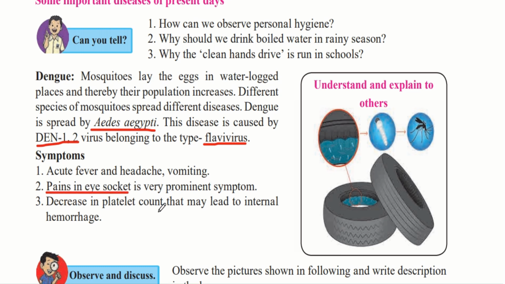Decrease in platelet count that may lead to internal hemorrhage. So platelets are a type of cell which is present in our blood, and it is very important to stop bleeding that occurs in our body. So anywhere if there is an injury inside the body or even at the external surface, the platelets which are present in the blood will come and stick on the surface and will prevent the bleeding that occurs. So if there's a decrease in the platelet count, then there will be nobody to stick to the surface and prevent the blood loss. Therefore, there will be internal hemorrhage. Hemorrhage is blood loss.